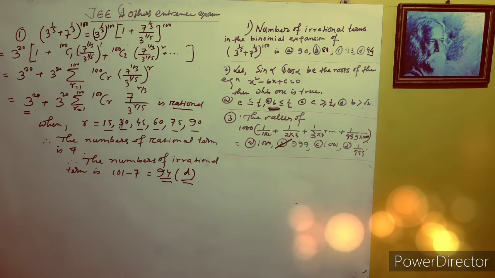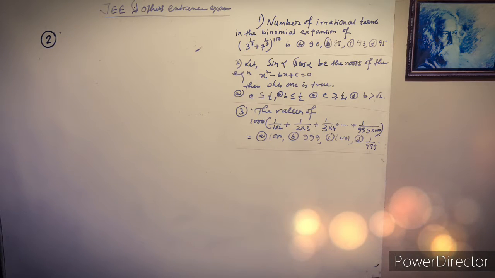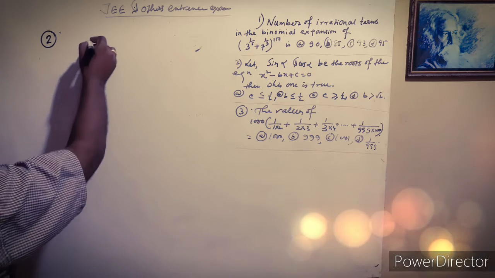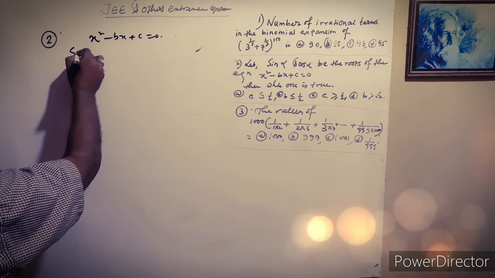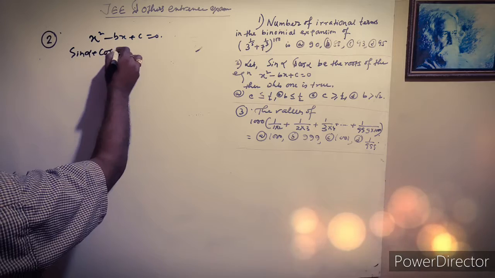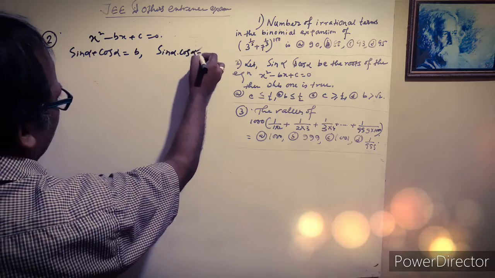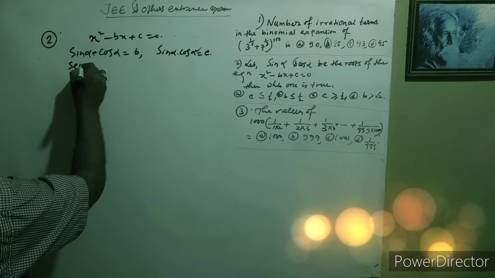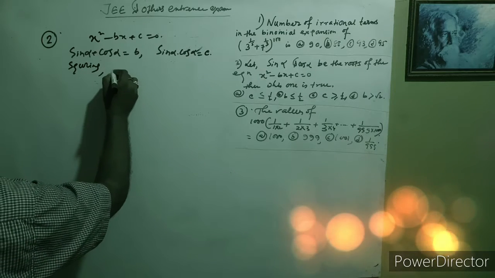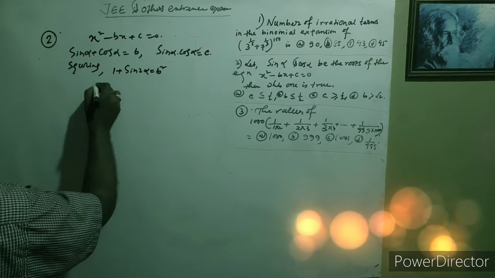See the solution carefully. Let sin alpha and cos alpha be the roots of the equation x square minus bx plus c equal to 0. So sin alpha plus cos alpha is equal to b, and sin alpha into cos alpha is equal to c. If we square this, then we get 1 plus sin 2 alpha equal to b square.